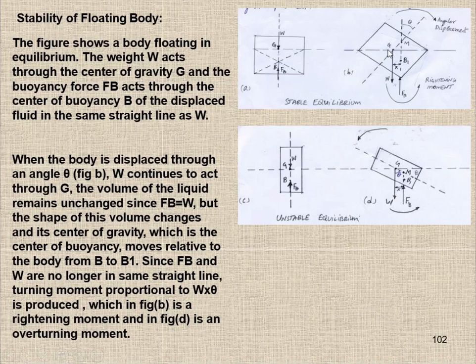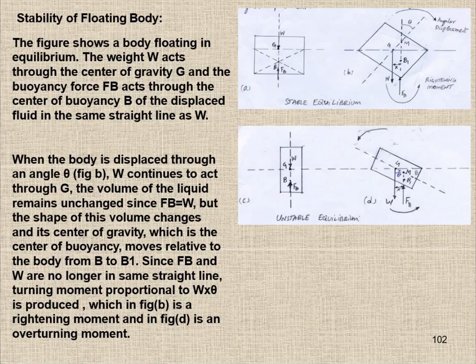Here you can see the weight of the object is still acting at the center line of the object. But the shape of the volume changes. Here you see the volume remains the same, but the shape of the volume has changed.